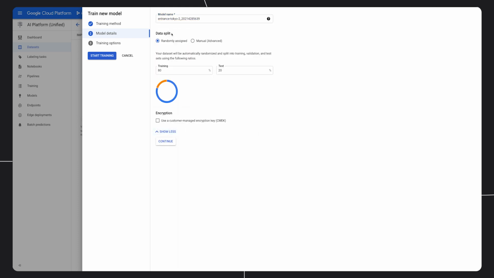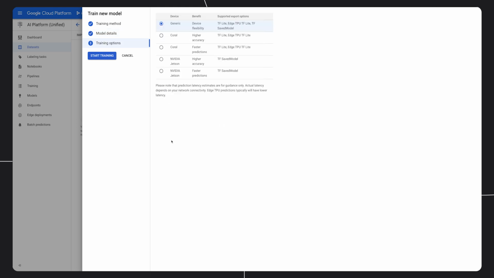We give it a name, and we can either randomly assign the training and testing data or manually, file by file. I will choose the randomly assigned one. And then the type of model I wish to train, I wish to run it on Coral devices with the Google Edge TPU, and I wish to have the higher accuracy version of the model. Then all we need to do is click Start Training, which starts the training procedure in the service in the backend, and now is a good time to go for lunch or dinner.